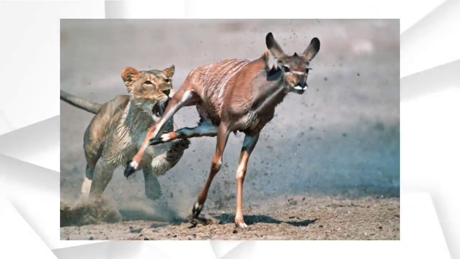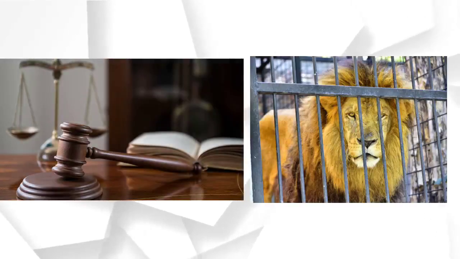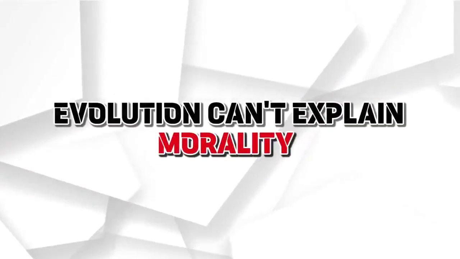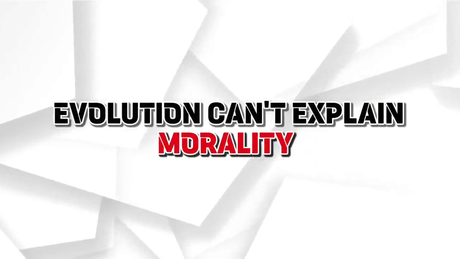When a lion kills a deer we won't say it is a murder or it is objectively wrong. But when a man kills another man, we say it is a murder or crime. In court the murderer will be punished, but we never take a lion who killed a deer to the court and punish it. Human beings have moral values and law, but evolution can't show why human beings have moral values. So this argument is entirely wrong.